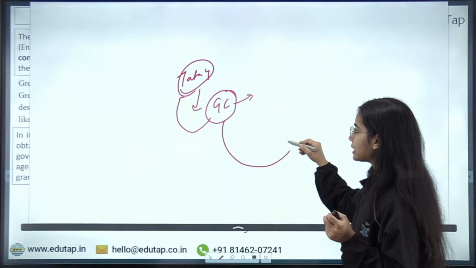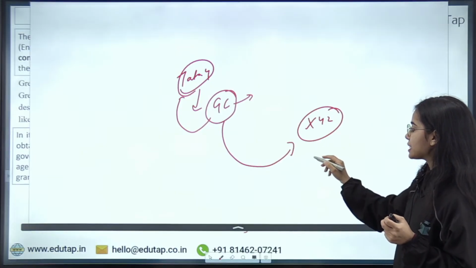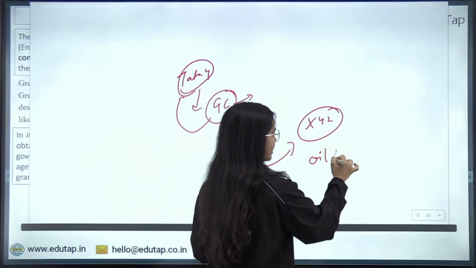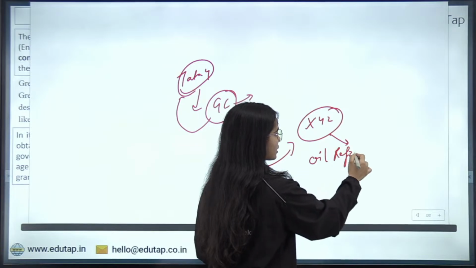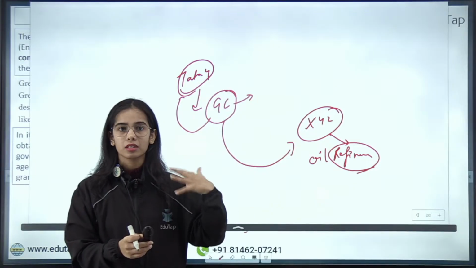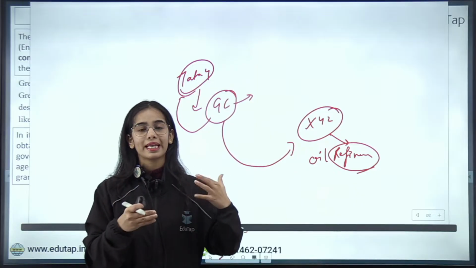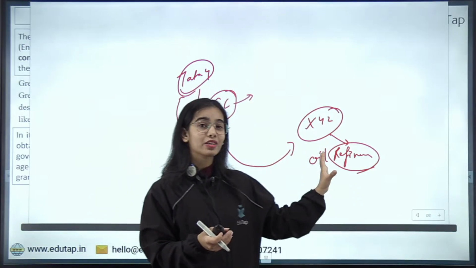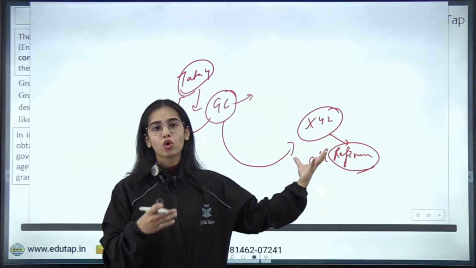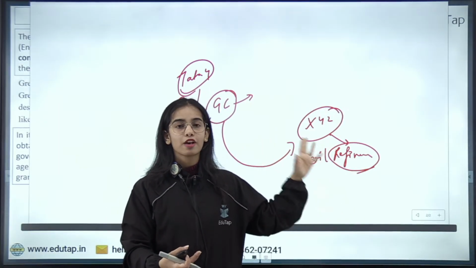Now the Tata Group can sell these green credits to some other company, let's say XYZ. XYZ is in the business of oil refineries. You know that refineries are usually very polluting, since they are refining crude oil and such. So refineries are usually very harmful for the environment. XYZ itself is not able to do any good for the environment, but XYZ can purchase the green credits from the other company.